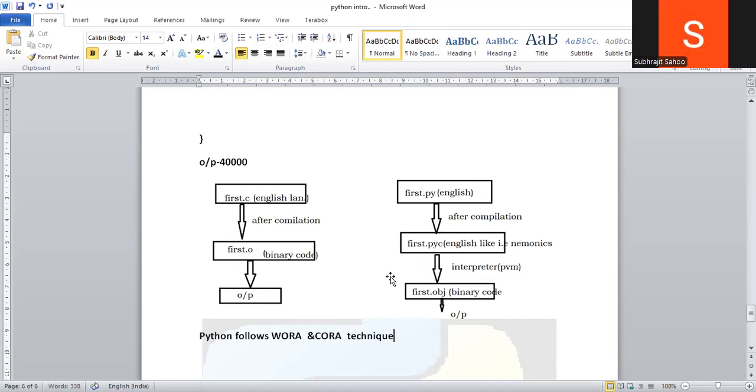During chatting we use very short form language, but these are not valid language. So I can say this .pyc file contains some assembly language, English-like language. So this is the reason why C is platform dependent and Python is platform independent, right?